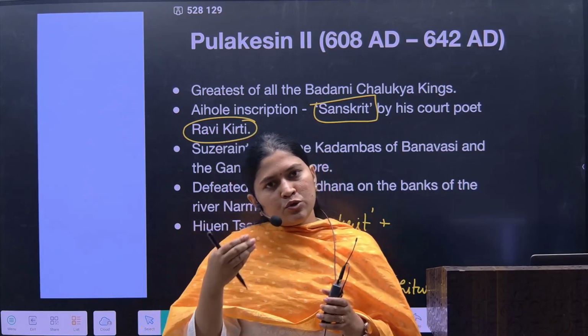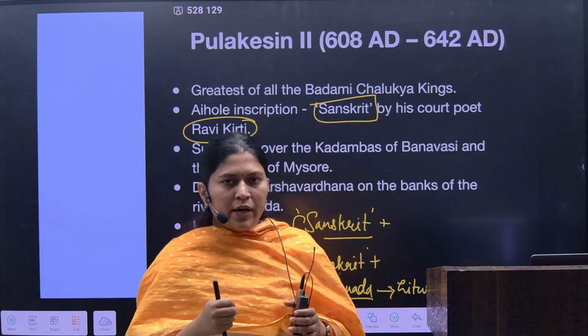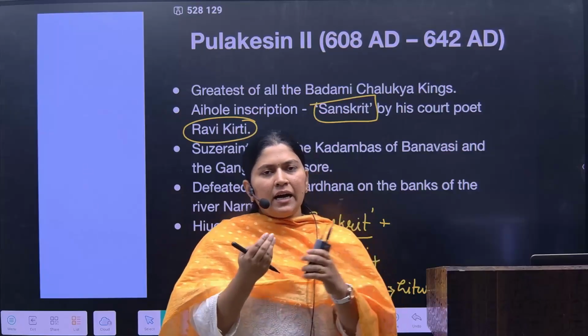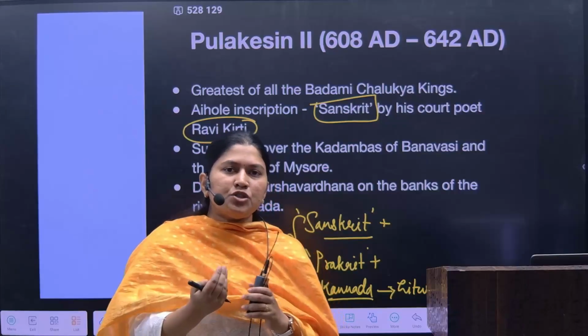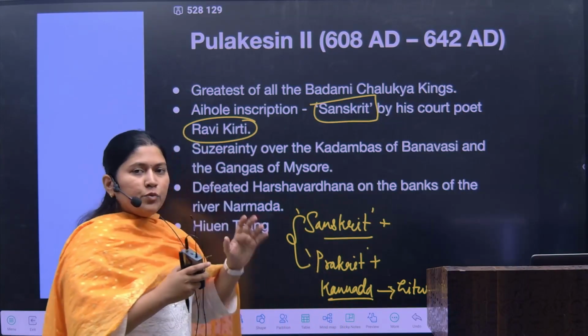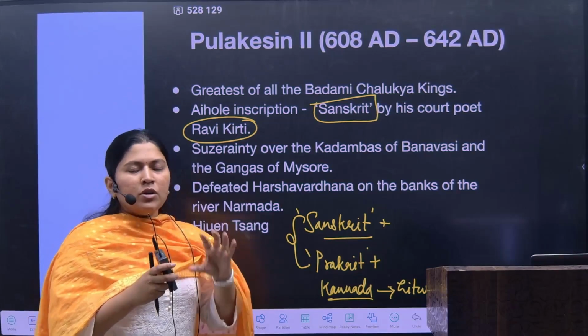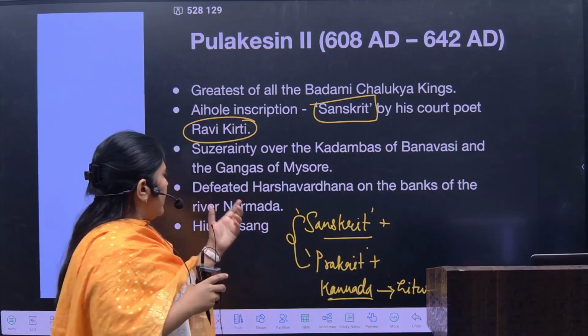Again, he would also be defeated by some of the later Pallava kings. So there are wars, and after that they would also have marital relationships with the Pallava dynasty. Here Ravi Kirti would be talking everything about his king, Pulakesin II, and his relations.